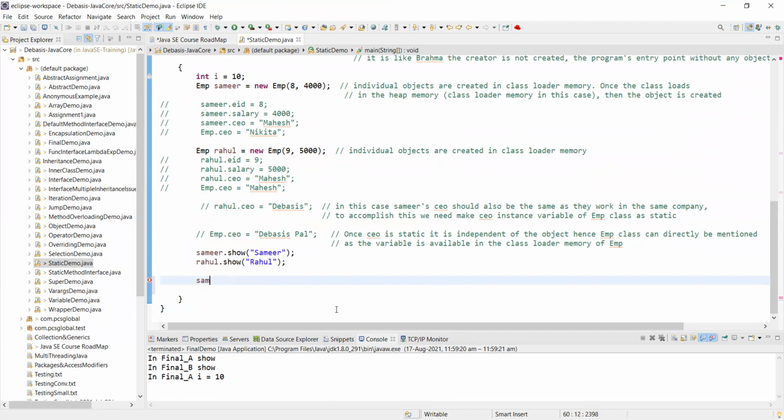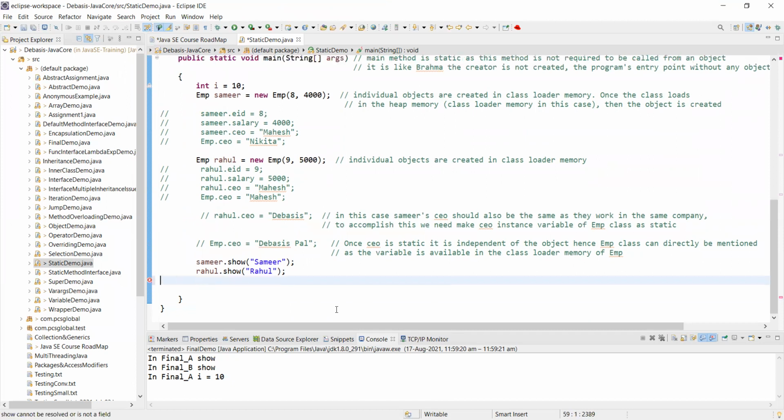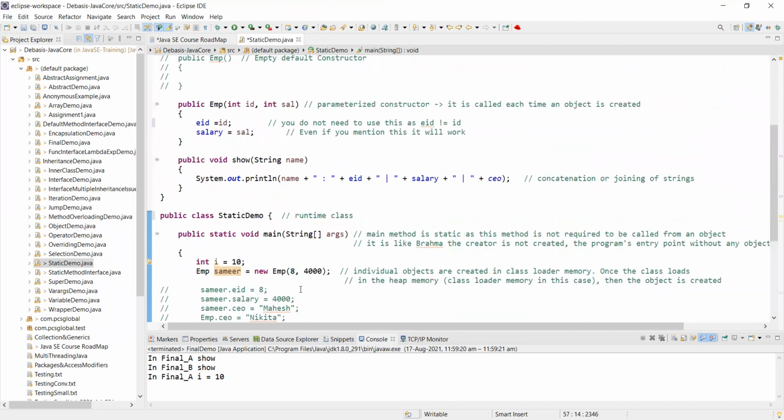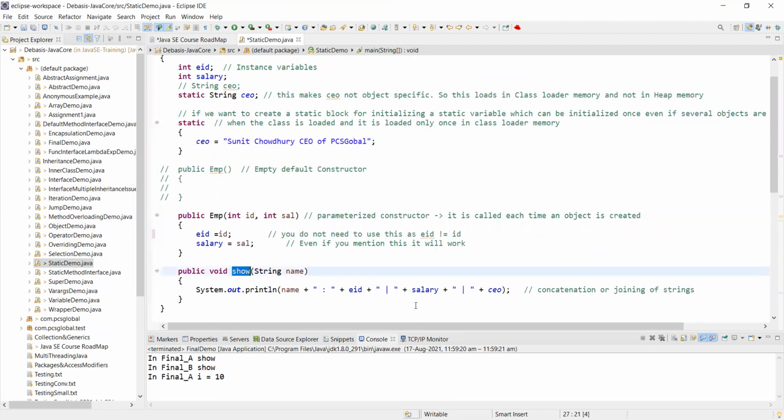That's why we are using the first object, show, and what I'm passing, like you try to see the method show. We are passing one single parameter into the show argument.